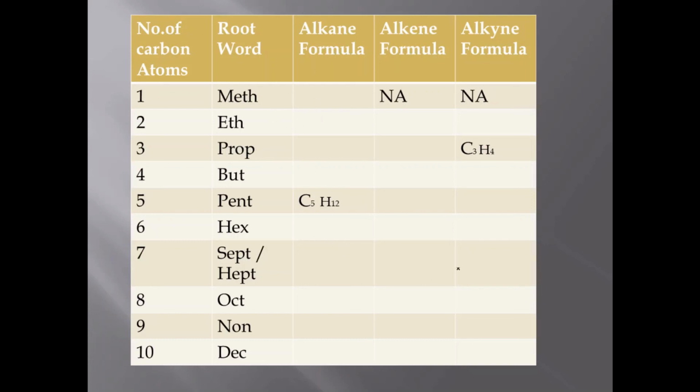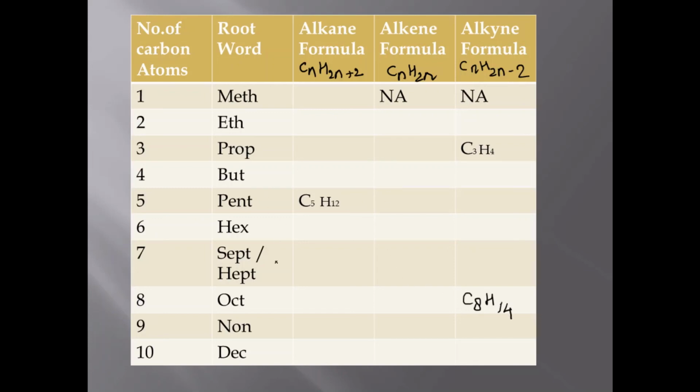I do one or two more for you. If I say octyne, the formula is, if I say alkyne formula, I just write it down for you. It is CnH2n minus 2, for alkene CnH2n, and for alkane CnH2n plus 2. So you're talking about octyne. So put as C8H, 2 into 8, 16 minus 2, 14.